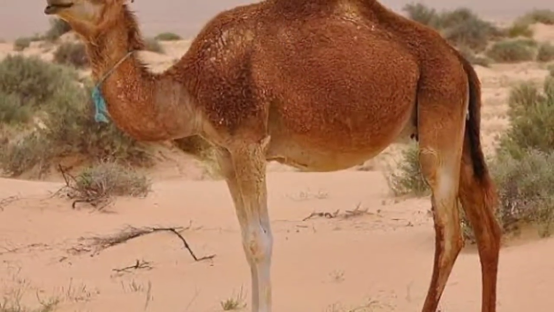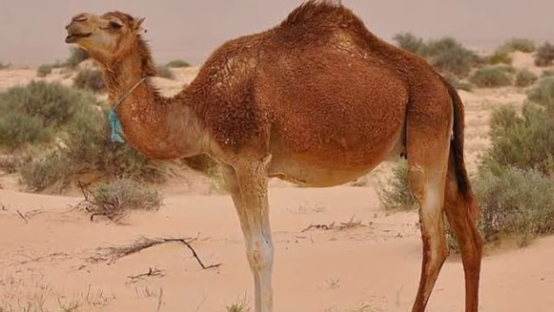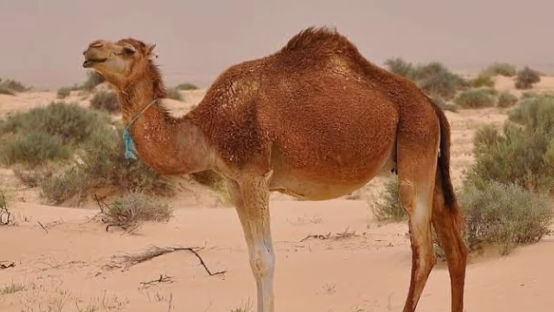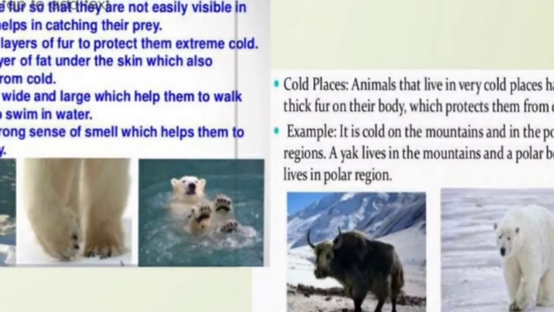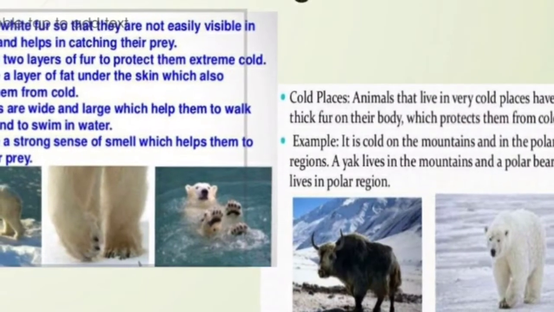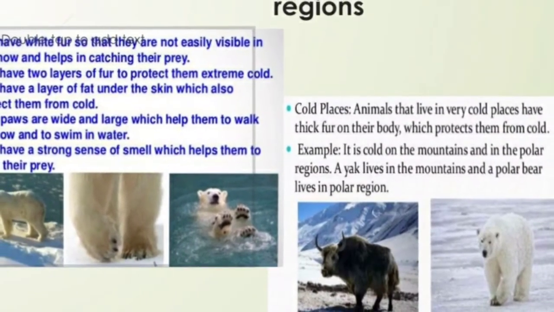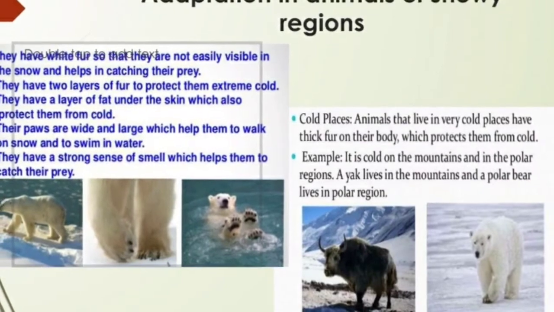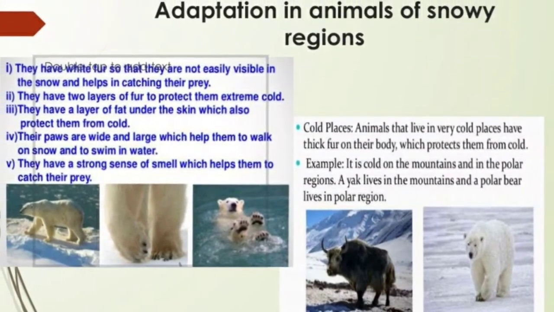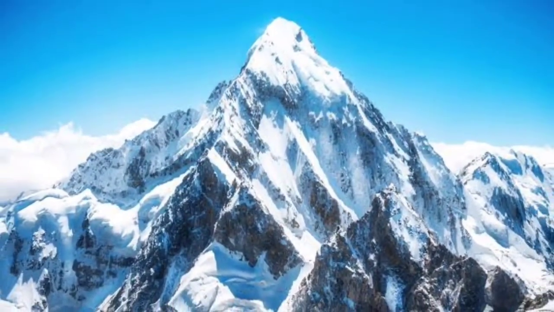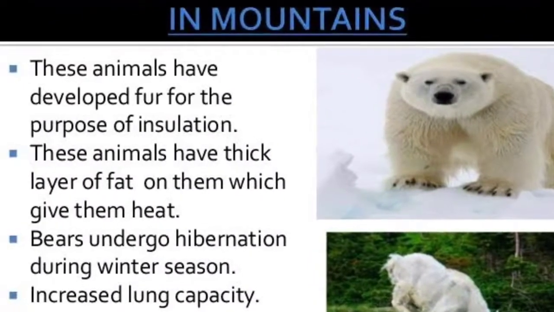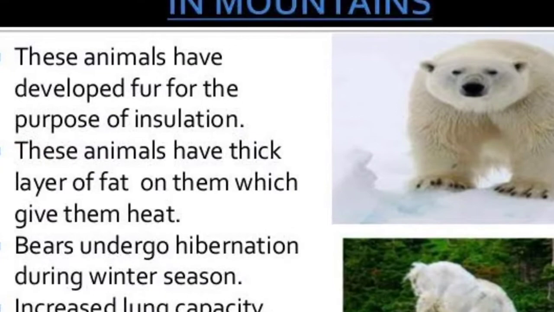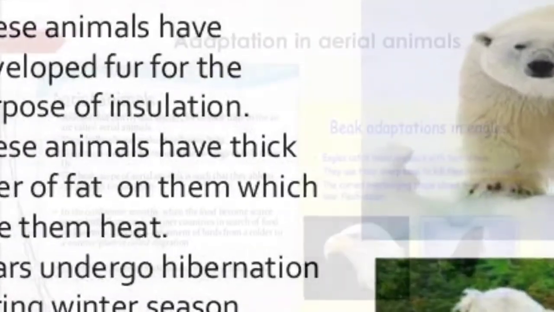Rats, snakes, spiders, lizards in deserts live in deep burrows during daytime and are active at night. Adaptation in animals of snowy regions. A white or silver body color, long, thick hair on the skin are typical characteristics of animals of snowy regions. Example: yak, polar bear, white fox, silver fox, mountain goat, Siberian husky dog, and snow leopard.